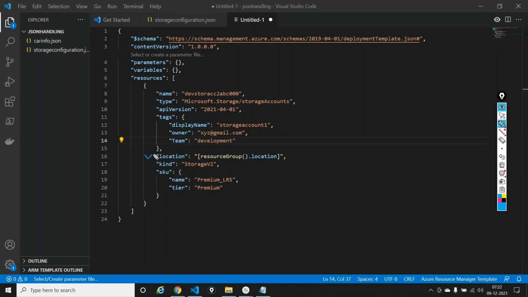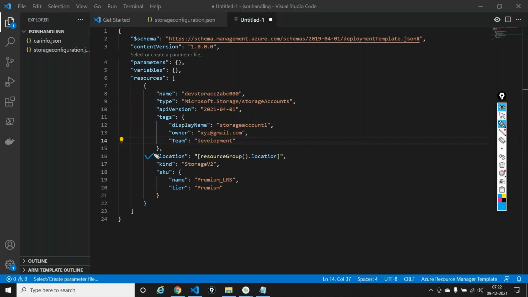Now you also have to declare the location of your storage account, but I am not declaring the location of the storage account as East US2 or West US2 and etc. Rather, the template is doing one thing. It is giving square brackets and it is telling resourceGroup().location, meaning wherever your resource group is, I'll end up creating this template in that particular location. This is called a predefined function.